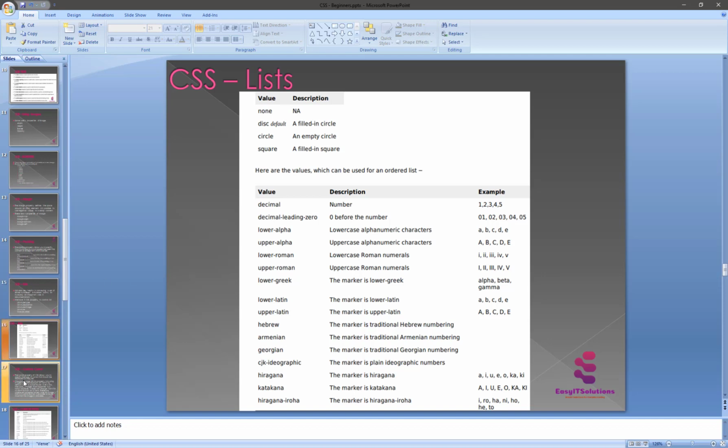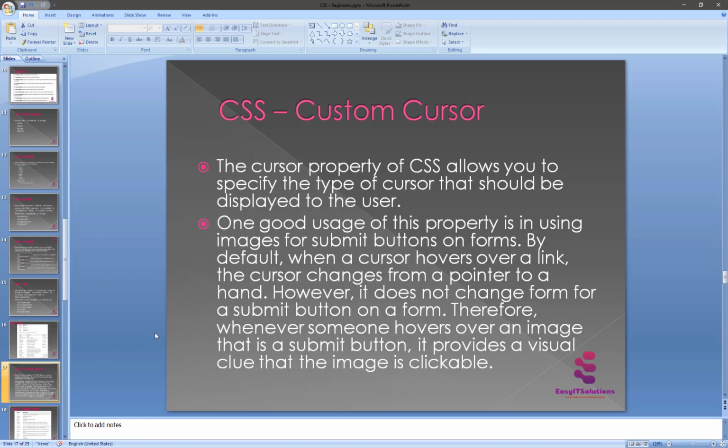So the next thing is a custom cursor. Yeah, exactly. What is it in CSS? The cursor property of CSS allows you to specify the type of cursor that should be displayed to the user. One good usage of this property is using an image as the submit button of a form. By default, when a cursor hovers over a link, the cursor changes from the pointer to the hand. However, it does not change over the submit button on a form. So whenever someone hovers over the image, the submit button provides a visual clue that the image is clickable.